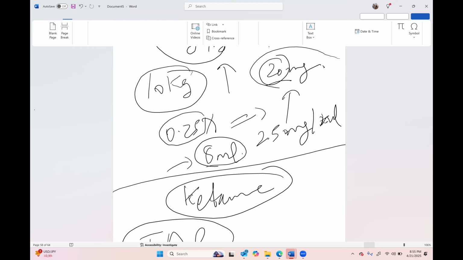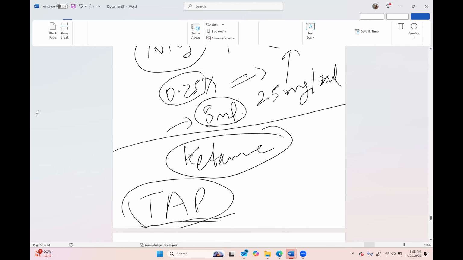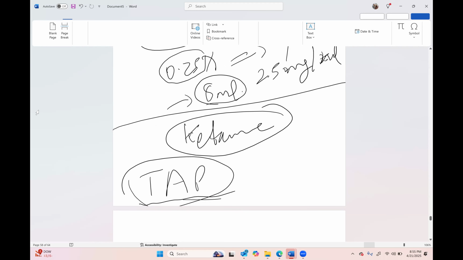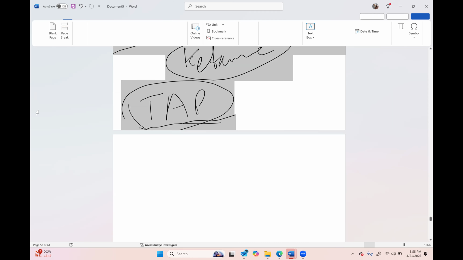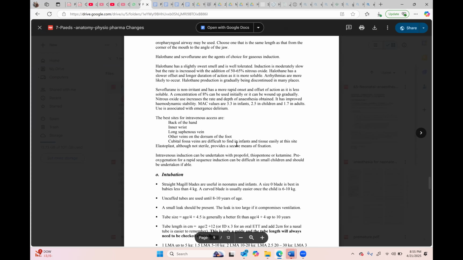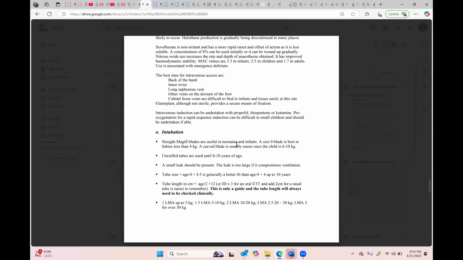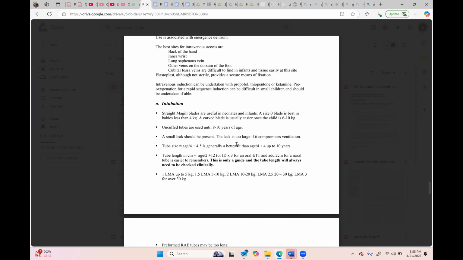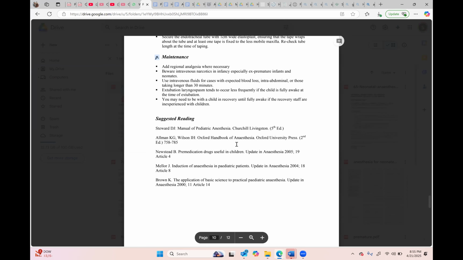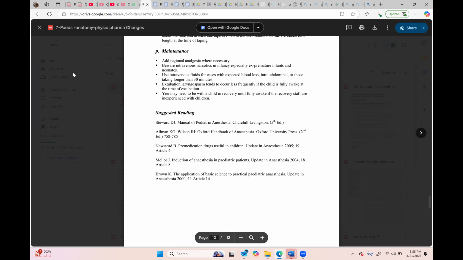For any block you want to describe, you will say that you will calculate the safe dose first, and then you will calculate the volume. You cannot calculate the volume first and then the safe dose. So this is a trick. This is the basic concept, very simple things that you will never forget, and you should never miss it.